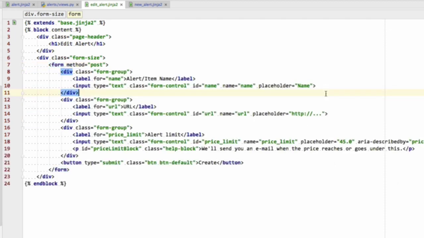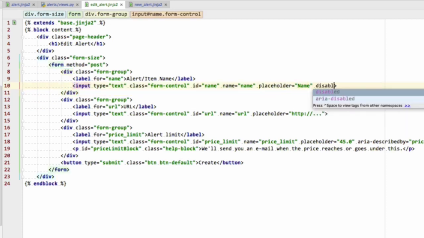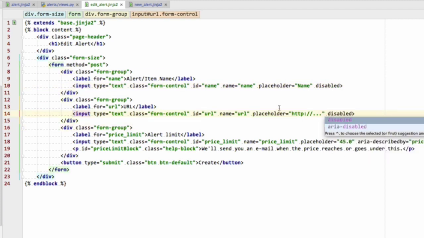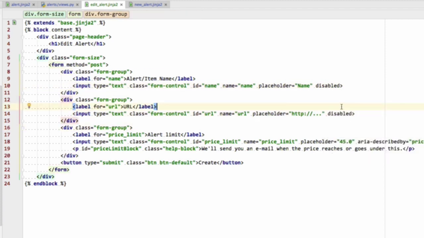However, actually, let's undo that. And instead of just deleting them and the user being left wondering what's going on, let's add the disabled tag here. What that is going to do is it's just going to make them grayed out, and the user is going to be able to tell that they won't work. In some cases, you may have to add the class disabled there, but with the more recent browsers, that should work.